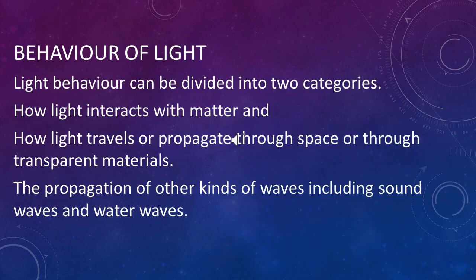Behavior of light can be divided into two categories: how light interacts with matter, and how light travels or propagates through space or through transparent material, like the propagation of other kinds of waves, including sound waves and water waves.